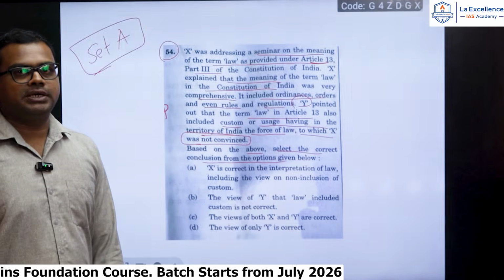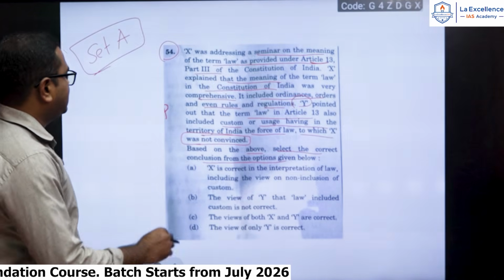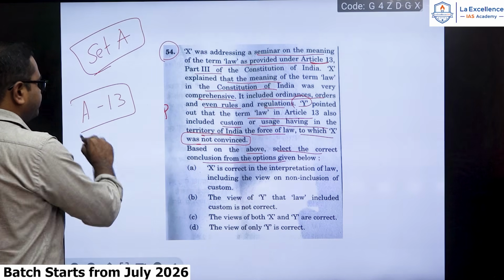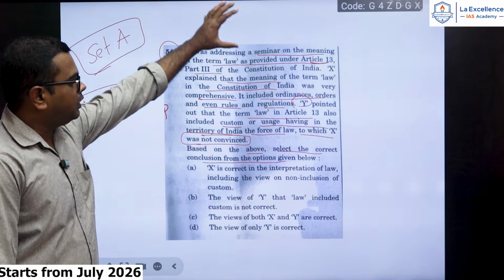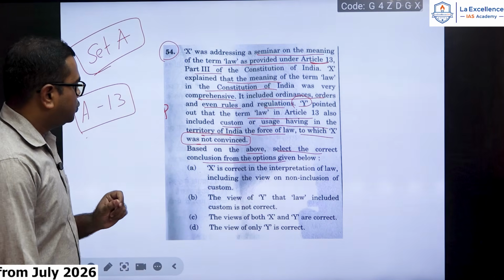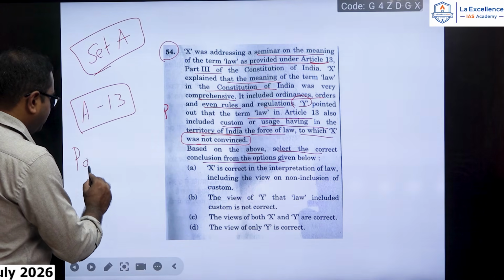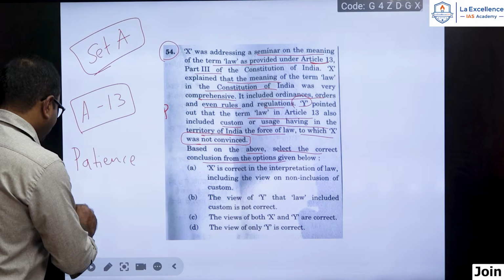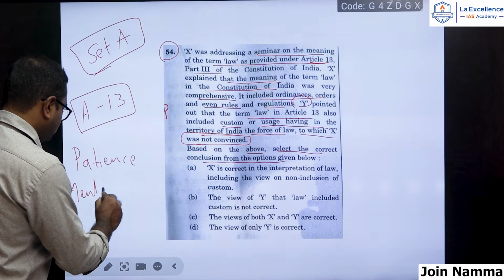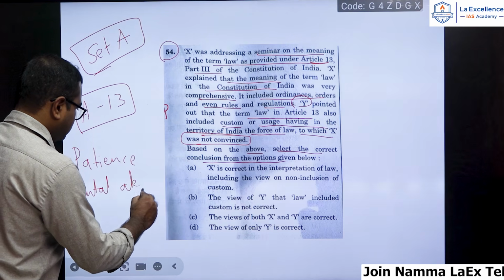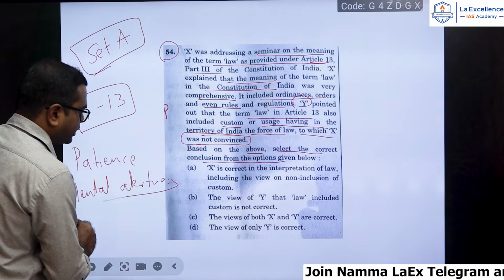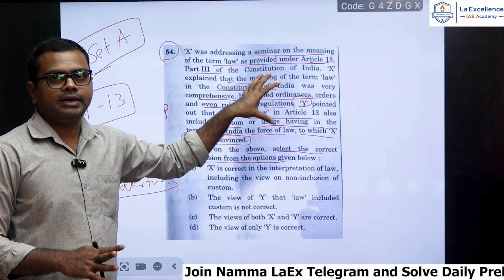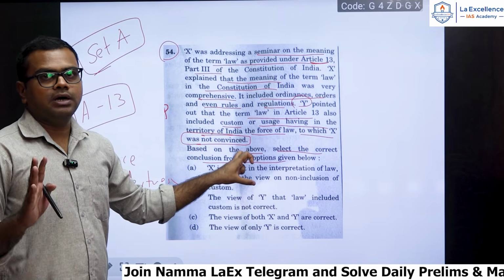So this is what UPSC is, you must understand. UPSC would have asked you directly what Article 13 says. But here they are giving you a very lengthy statement because they want to check your patience, your mental alertness. That is why they are giving you a lengthy statement to study, comprehend, understand, and then derive the answer.